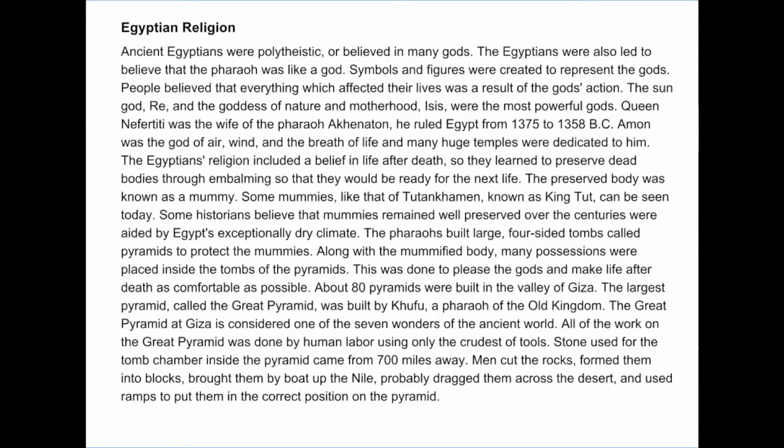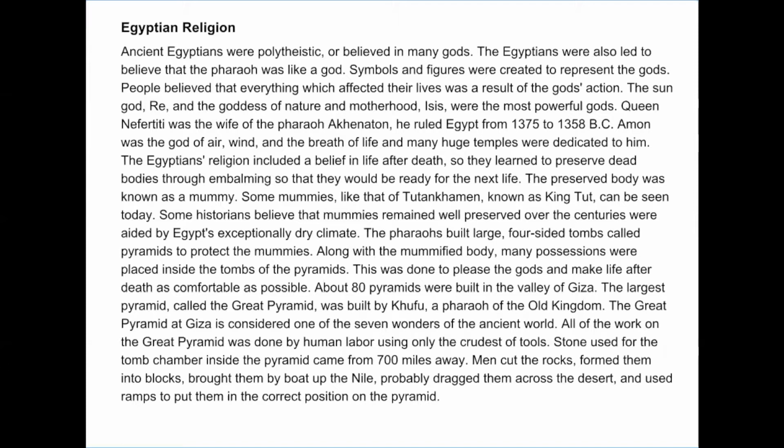The Egyptians' religion included a belief in life after death, so they learned to preserve dead bodies through embalming so that they would be ready for the next life. The preserved body was known as a mummy. Some mummies, like that of Tutankhamun, known as King Tut, can be seen today. Some historians believe that mummies remained well preserved over the centuries, aided by Egypt's exceptionally dry climate.